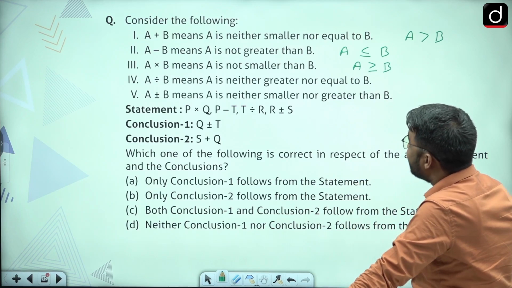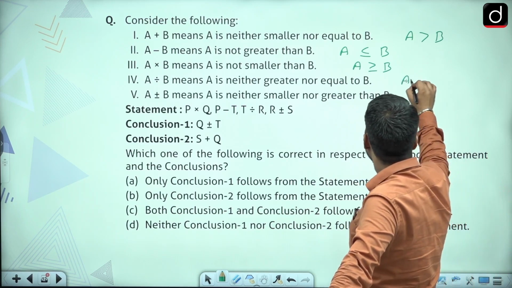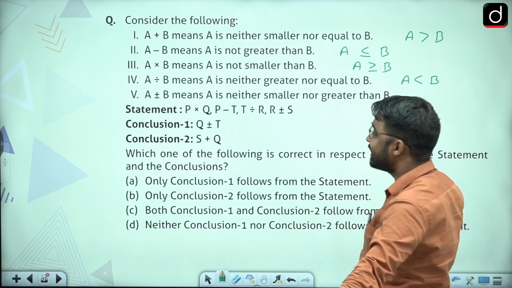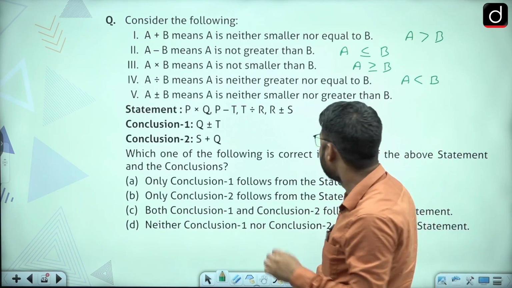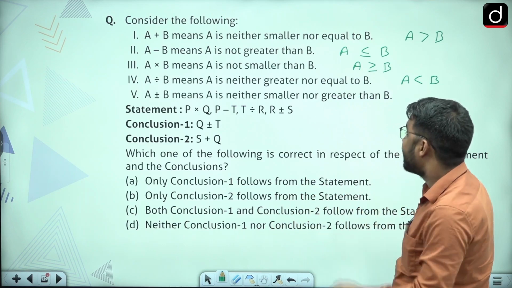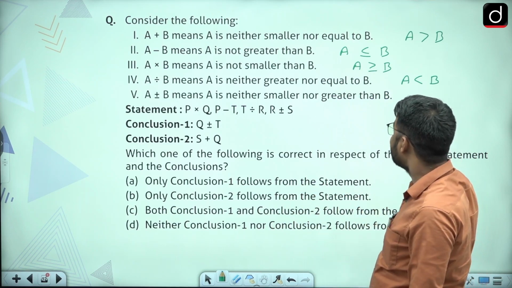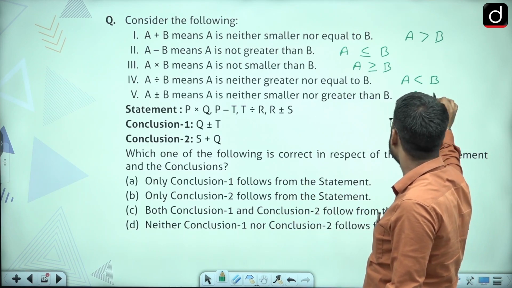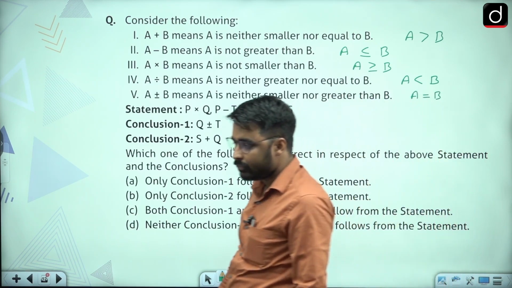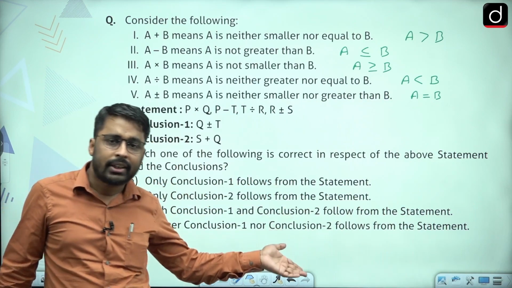A divide B means A is neither greater nor equal to B. That means A will be less than B, because greater and equal were discarded. So only one is left, that is less than. And A plus minus B means A is neither smaller nor greater than B. That means A is equal to B. Now you have decoded these codes.